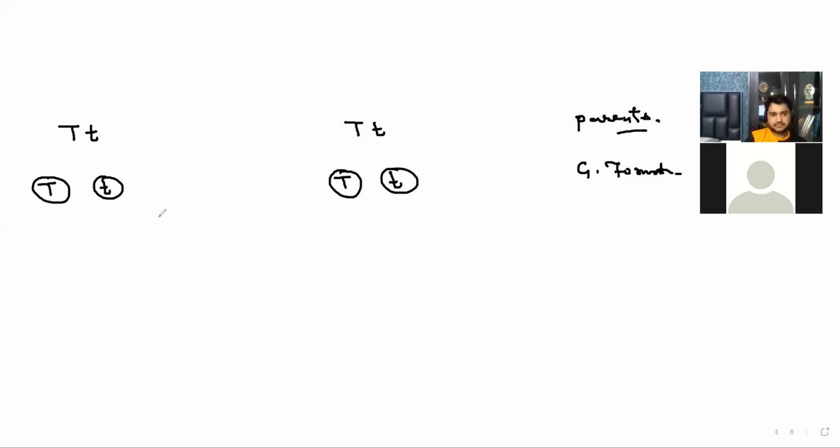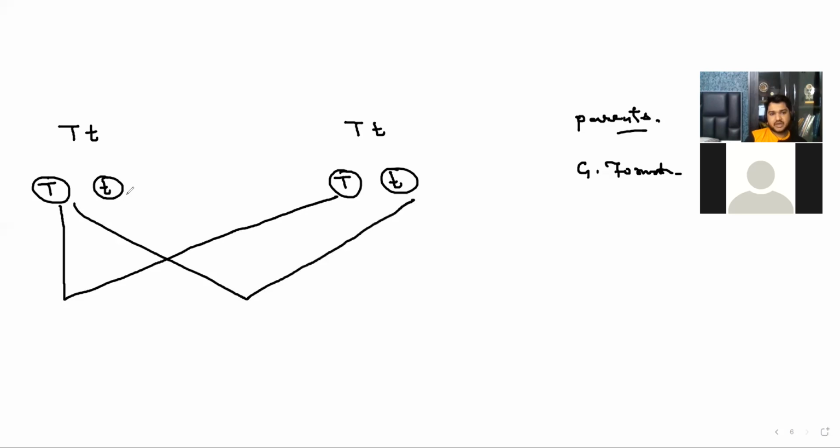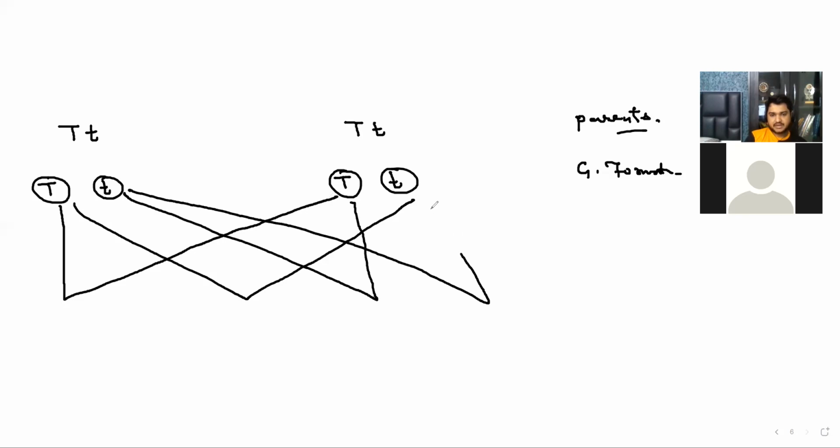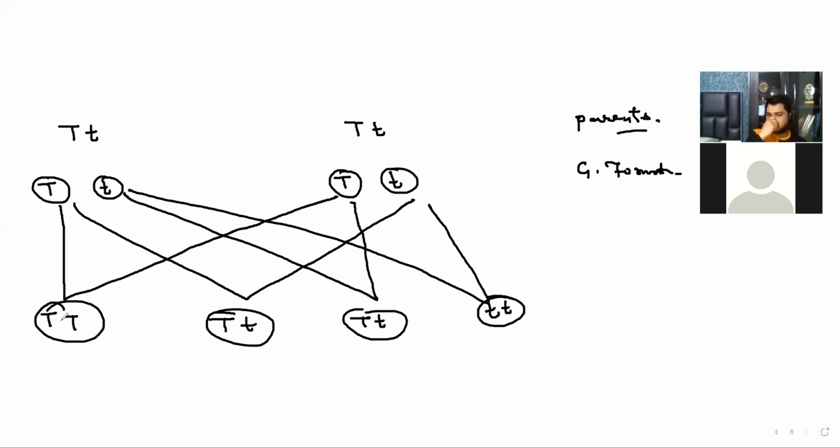So this capital T can meet with this one, it can be homozygous or heterozygous. This can meet with this one, this one can meet with this one, and this one can meet with this one, right? So we can say capital T, capital T; capital T, small t; capital T, small t; and we have small t, small t. Am I right? These are the gametes, and these are the genotypes of the offspring.